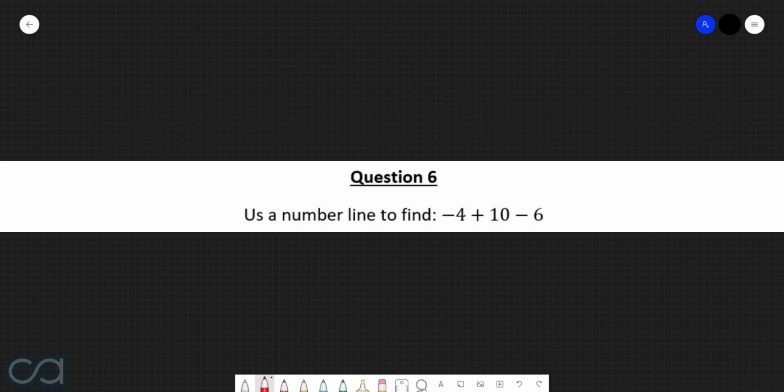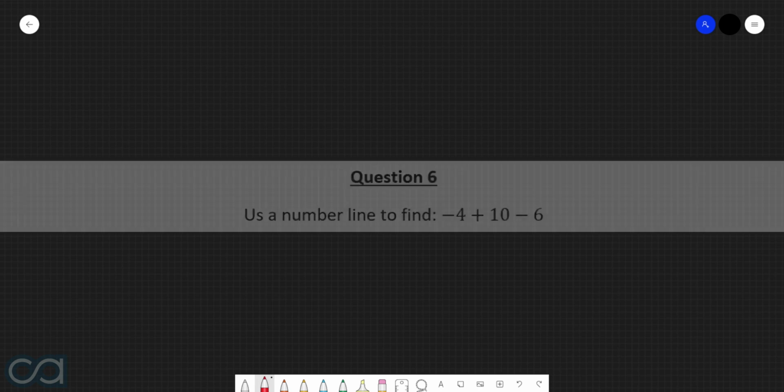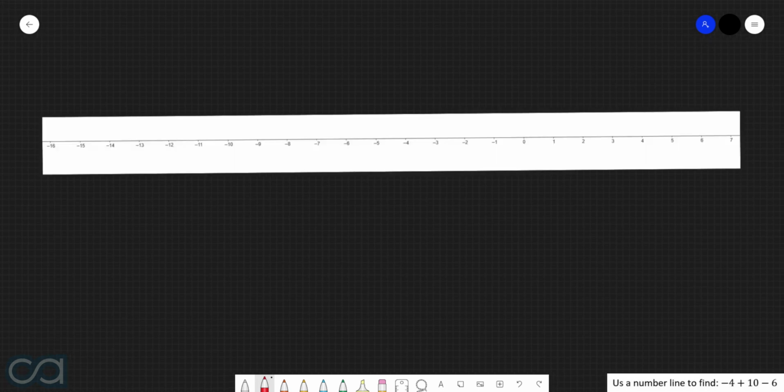Question 6. Use a number line to find negative 4 plus 10 minus 6. Alright, let's first of all insert a blank number line. Now, we are starting at the number negative 4. We are then adding 10, which means that we're now going to move to the right 10 times. This arrives us at positive 6. We then subtract by 6, which means that we're now going to move to the left 6 times. Which gives us an answer of 0. And so what this therefore tells us is that negative 4 plus 10 take 6 is equal to 0.